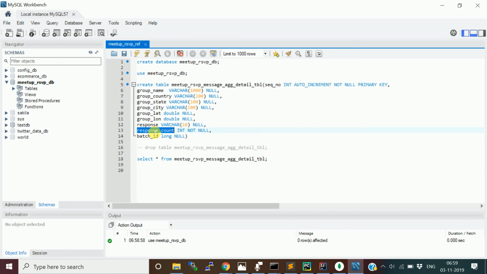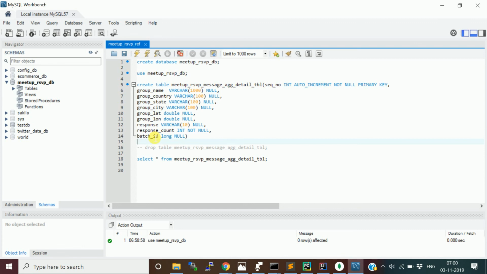Okay, so on a particular batch interval, in Spark structured streaming we set the trigger interval, right? At a particular trigger interval, which group is getting the maximum response, that we want to see. So we can do a lot of aggregation. I'm just starting with this. Further videos will do different aggregations on it.